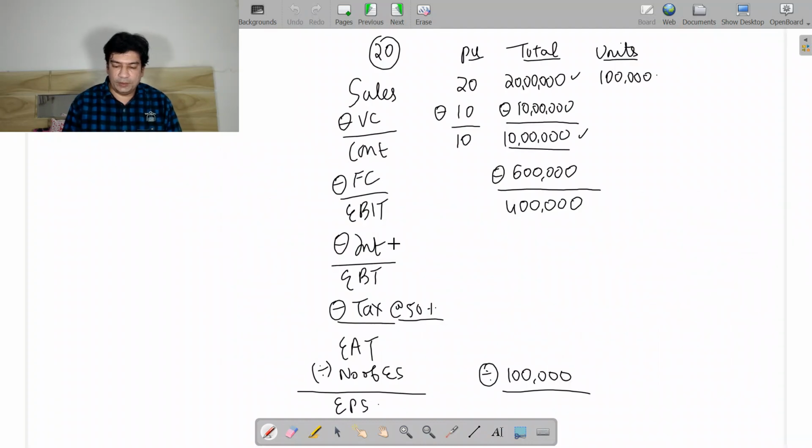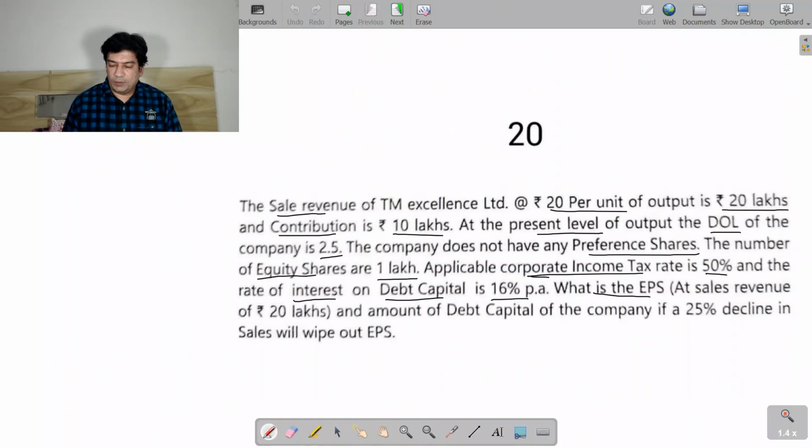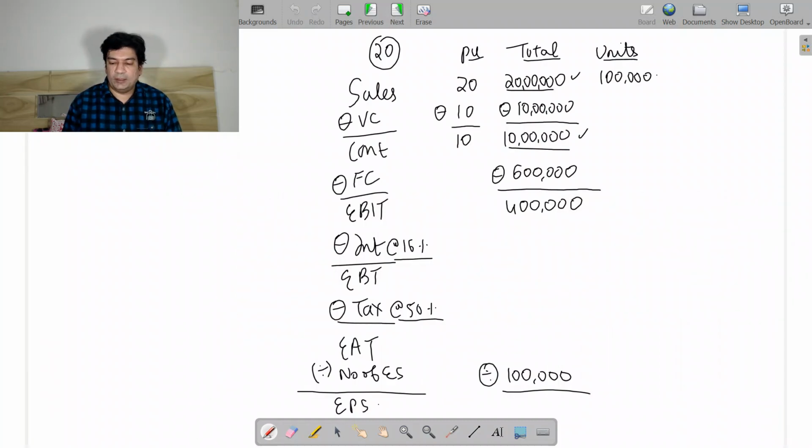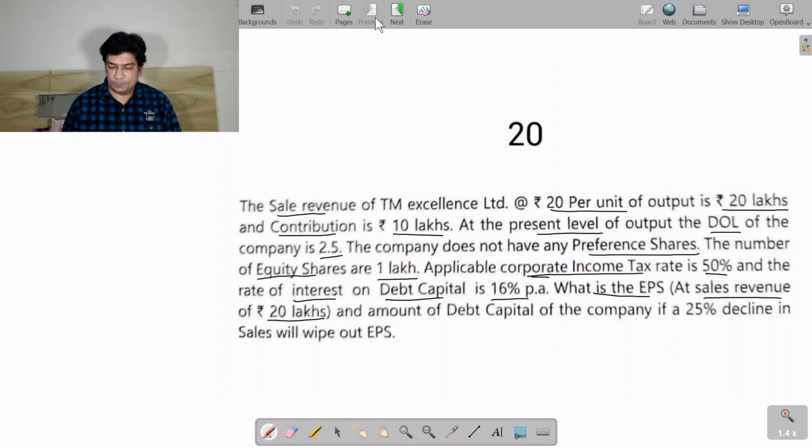So the rate of interest is at 16%. So what will be the earning per share at sales revenue of 20 lakhs? So this we need to find out. So we need to find the current EPS and the amount of debt capital of the company. We need to find how much debt we have taken.